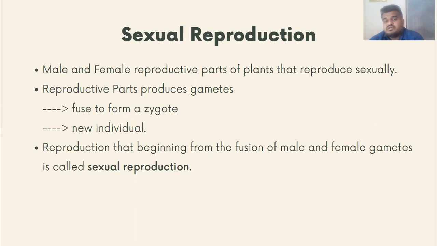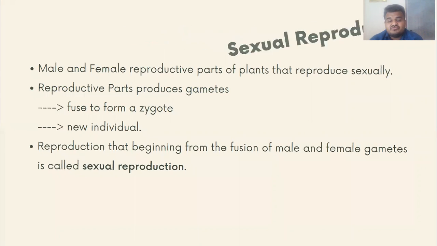These reproductive parts produce gametes. One is the male gamete, which is known as sperm, and the female gamete is known as ova or eggs. They fuse to form a zygote, and from the zygote a new individual is developed. So this is the process we have studied. Reproduction that begins from the fusion of male and female gametes is simply called sexual reproduction. This is one more definition we have studied.